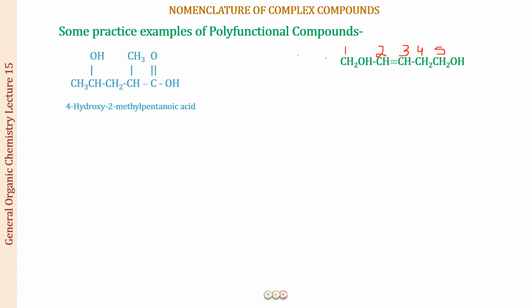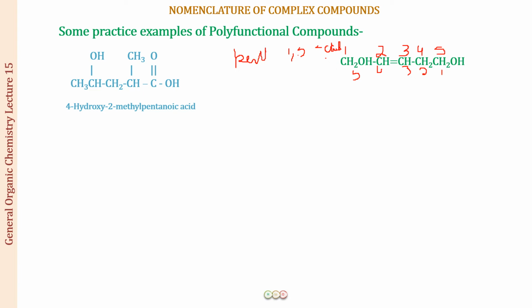This is one way I can start the numbering, and the other way is to start it this way. What you can see is that in both ways you are giving the OH groups position numbers 1 and 5. So it is going to be diol for this, and because this is a 5 carbon compound, it is going to be pent as the word root.